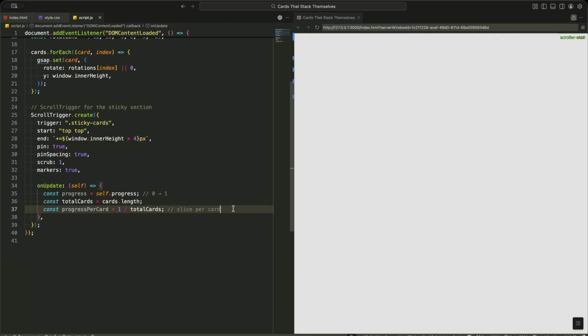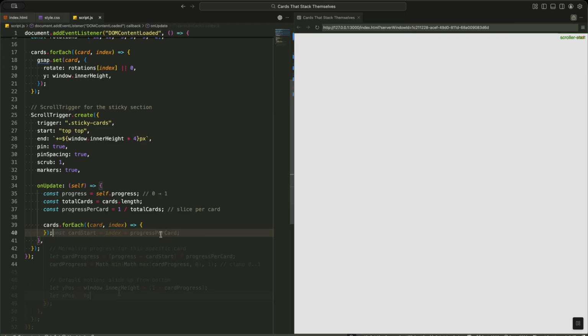Card 1 animates first, then card 2, then card 3, and so on, creating that beautiful cascading effect as you scroll. Inside the loop, we'll write logic to move each card upward, stack them, and shift them to the left, all perfectly timed based on the scroll position and each card's individual slice of the progress. This setup gives us precise programmatic control to choreograph the entire stacking sequence in sync with the user's scroll.